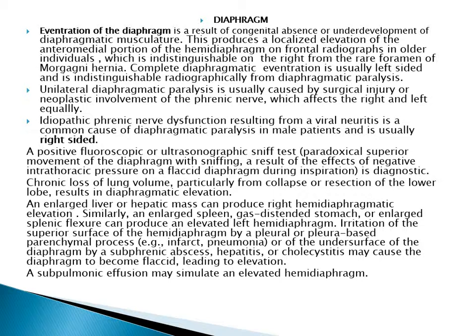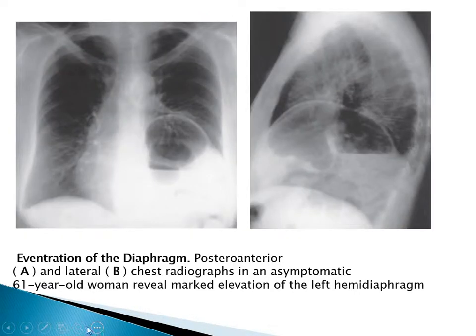Chronic loss of lung volume, particularly from collapse or resection of the lower lobes, results in diaphragmatic elevation. An enlarged liver or hepatic mass can produce a high right diaphragm. Also, an enlarged spleen and gas-distended stomach can cause a high left diaphragm. Eventration of the diaphragm. PA and lateral chest radiograph in an asymptomatic 61-year-old woman reveal marked elevation of the left hemidiaphragm. It's called eventration.